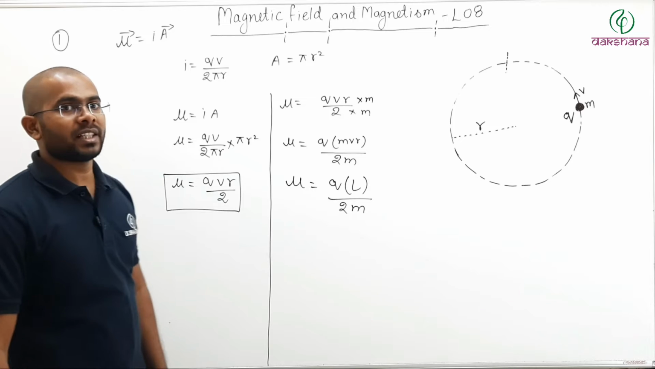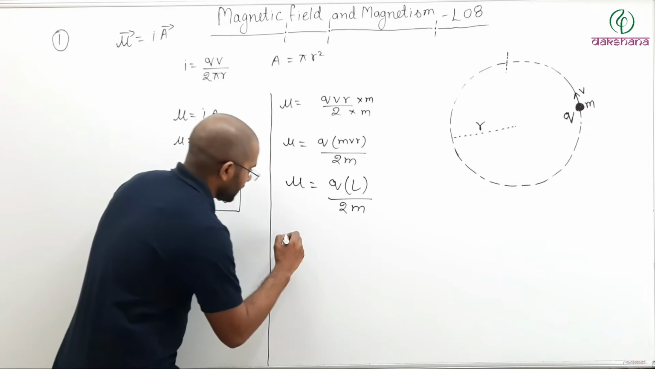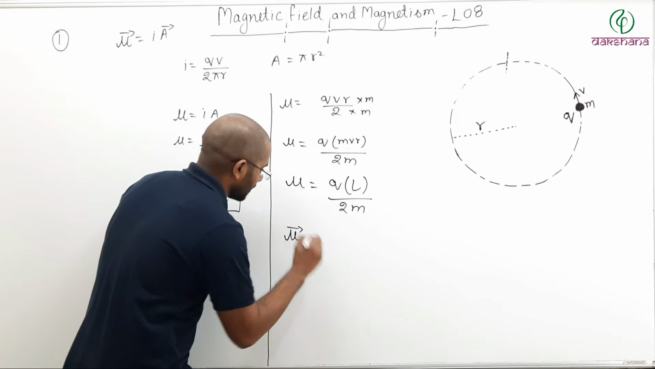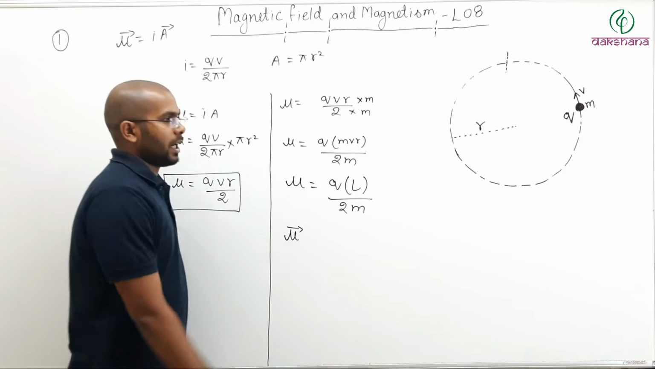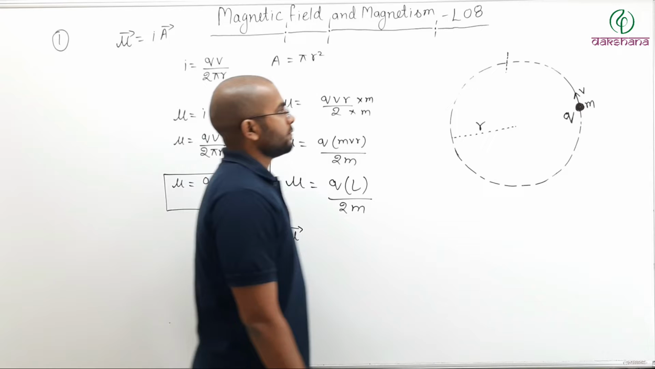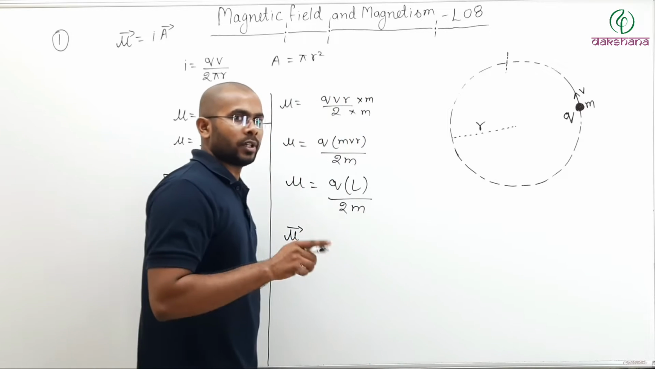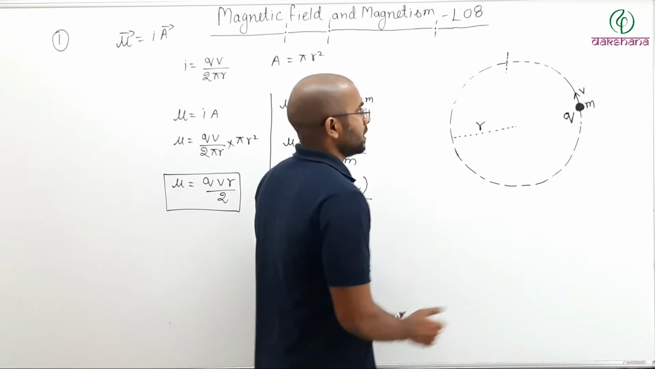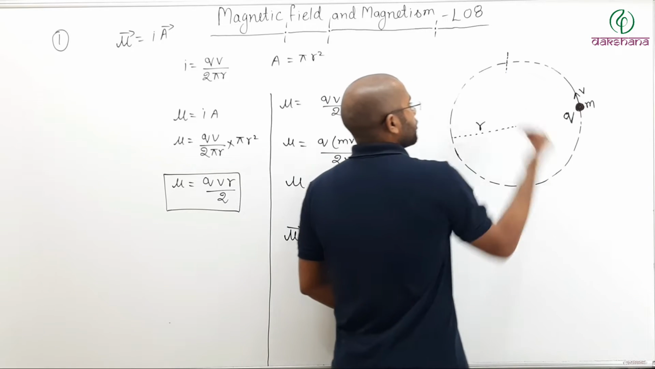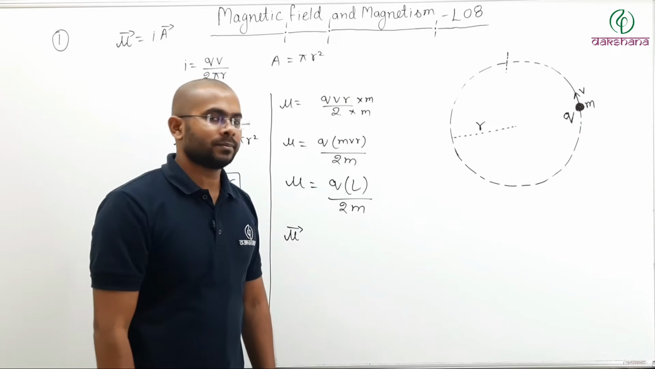Now what would be the direction of this magnetic moment? So mu vector, this is magnitude, and mu vector can be written as how? See here, if Q is positive, then direction of speed will be same as direction of current.